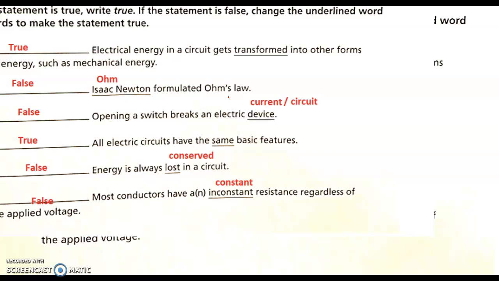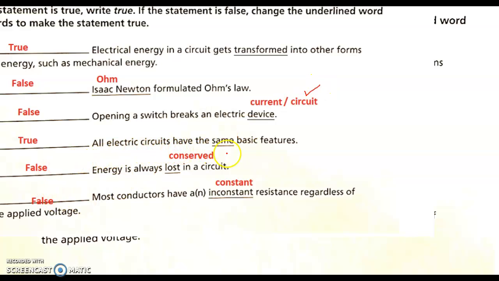Usually laws take the name of the scientist who discovered them or who stated the law. So this is false. Opening a switch breaks an electric device. Opening a switch breaks the circuit. It breaks the pathway for the current. So here it's preferable that we write circuit.